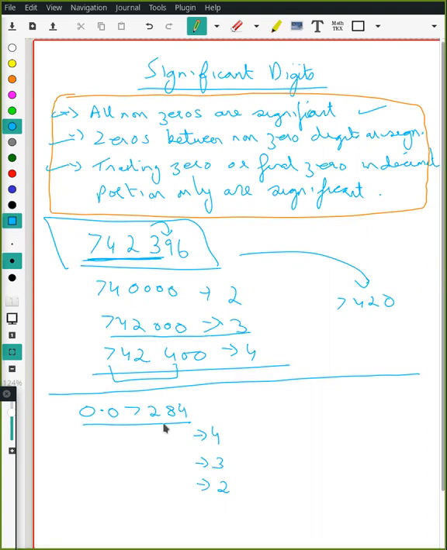We only look at the non-zero numbers and only trailing zeros and decimals. So these two will not be counted. Sir, 7000. How? We have a decimal itself, right? So it will be 0.07284. In this case, you see only these 4 are the significant digits, right? Yes, sir. So we leave it as it is.